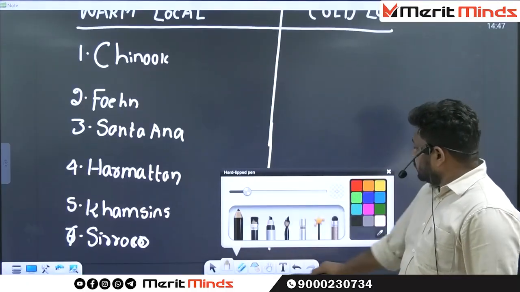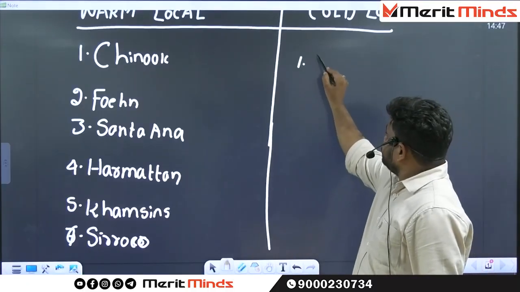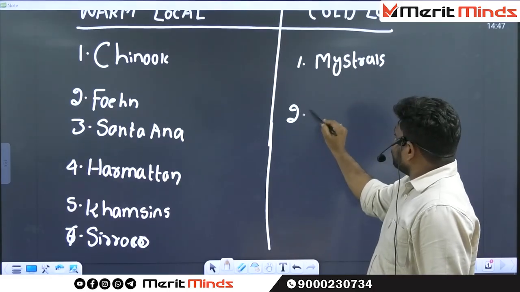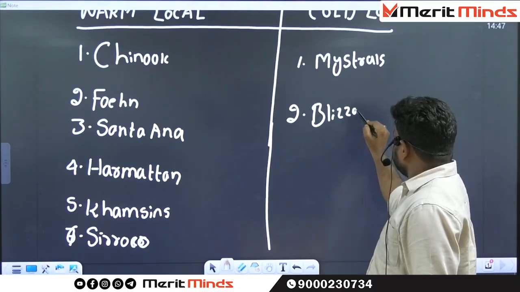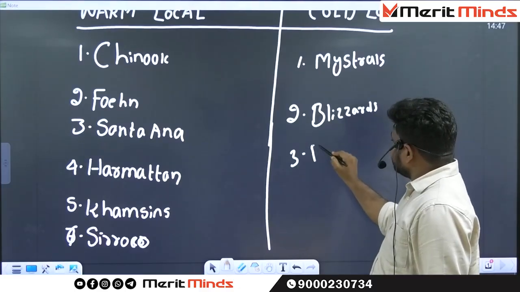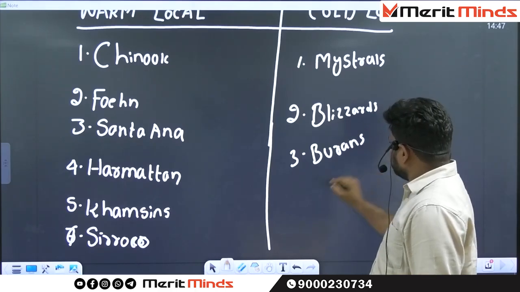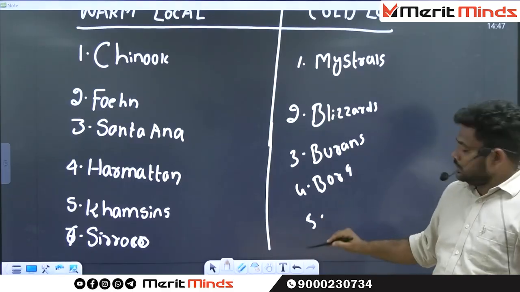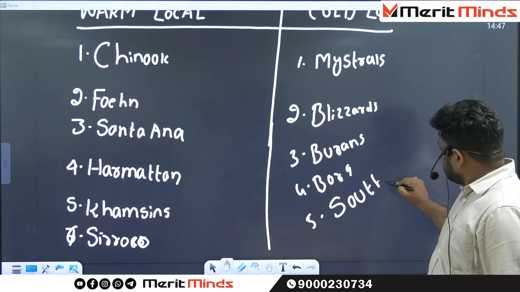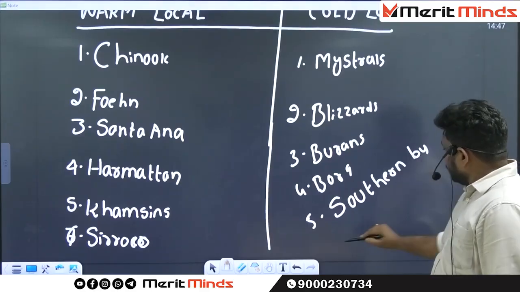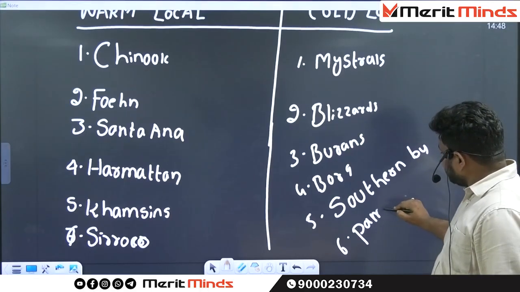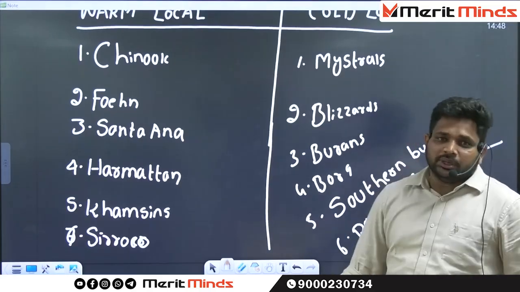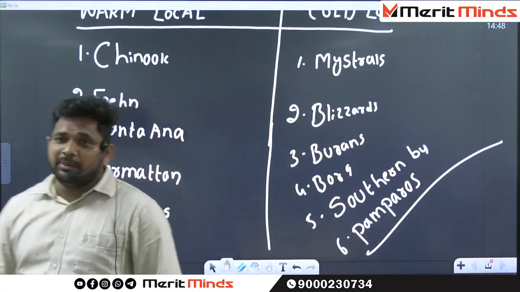Then what about the cold local winds? The first one is Mistral. The second one is Blizzard. The third one is Buran. The next one is Bora. The next one is Southern Buster. There is one more important cold local wind, which is called Pampero.